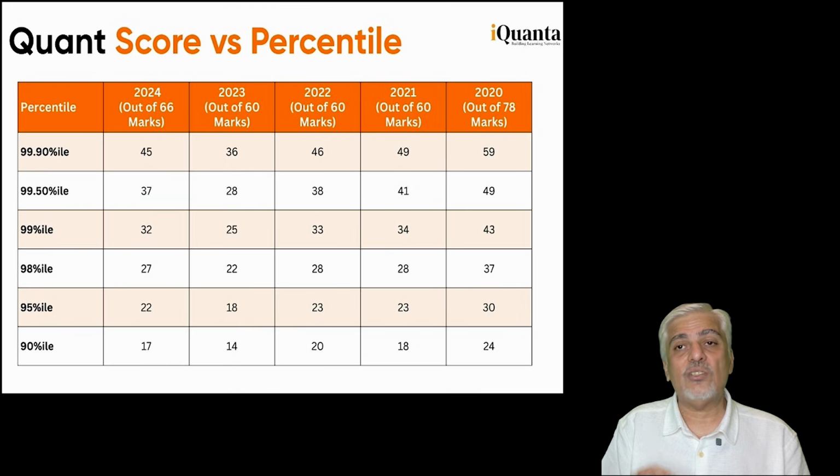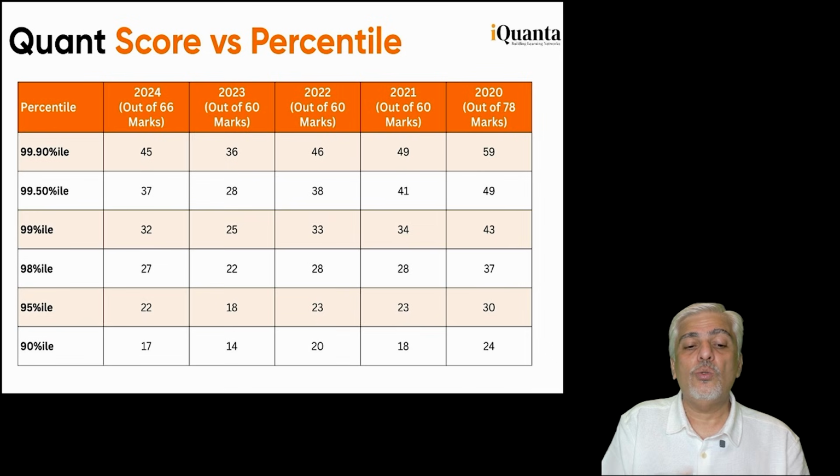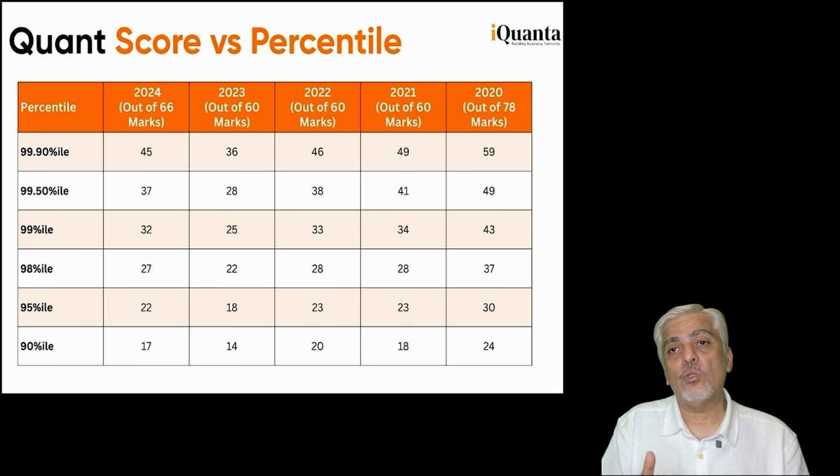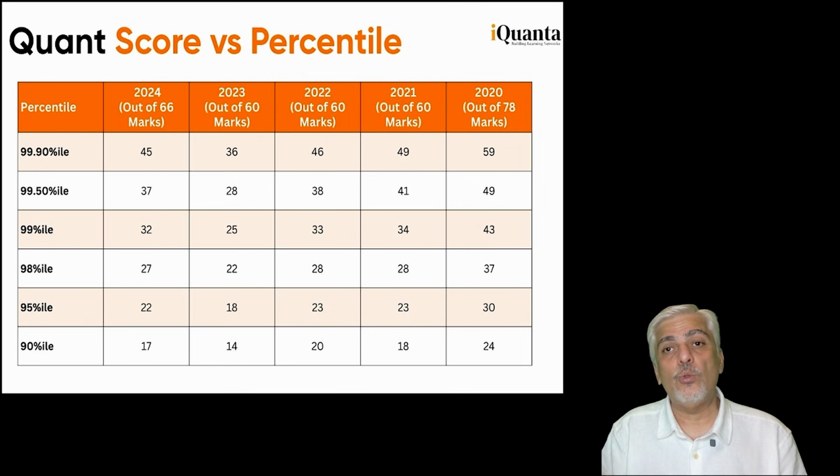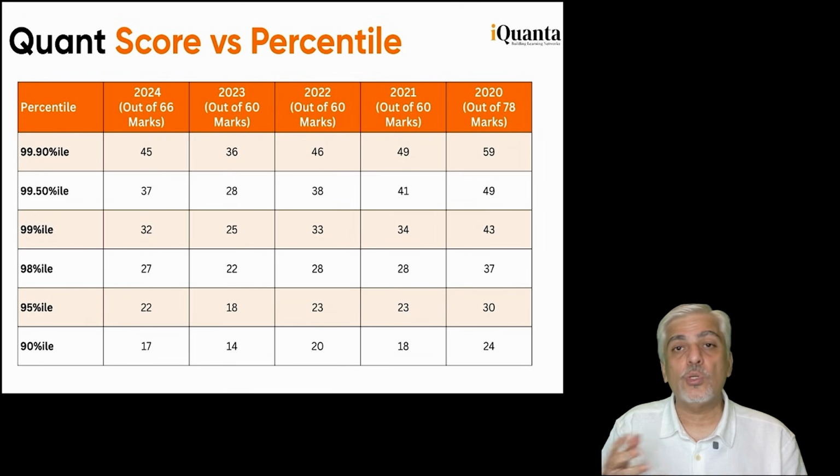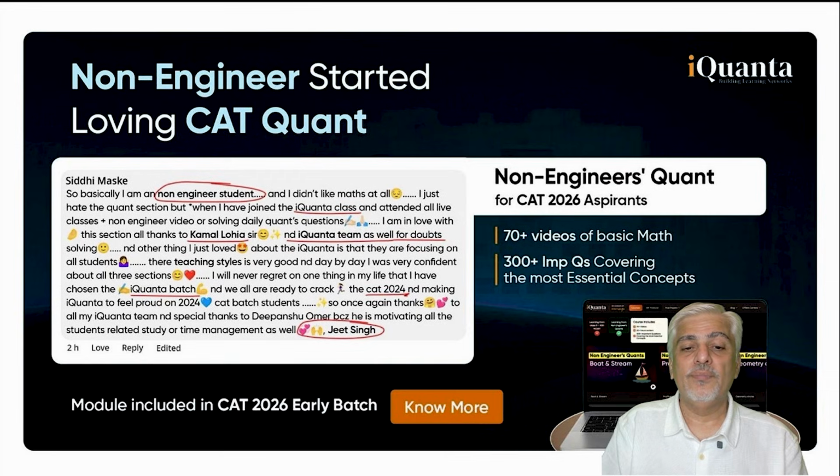Concentrate on accuracy, try to get those things right. Those first 5, 10 questions are going to be the make or break. Understand, if you want to look at 99 percentile and you're looking at a score of 32, 33, it's actually only around 11 to 12 questions. Don't think, oh, how will I attempt 22 questions in 40 minutes? You're not supposed to attempt 22 questions in 40 minutes.